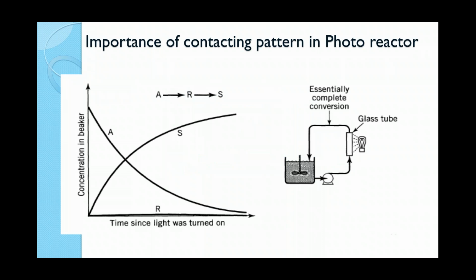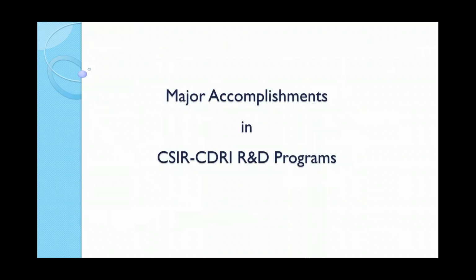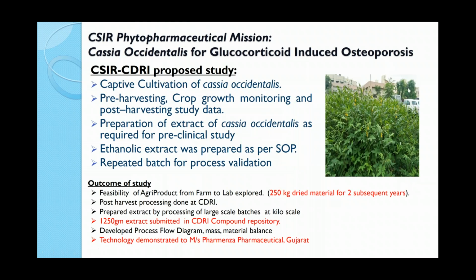This is one example which we have given. Now I am going to describe what we are doing in our R&D program, where we follow GLP compliance, in CDRI in particular. This is the captive cultivation of Cassia occidentalis plant which we have carried out.